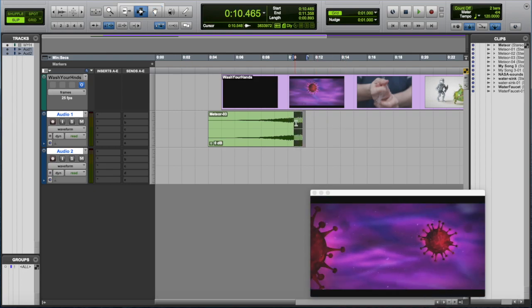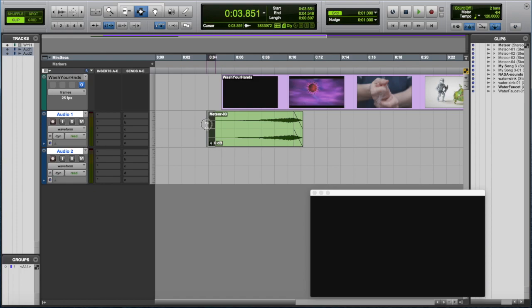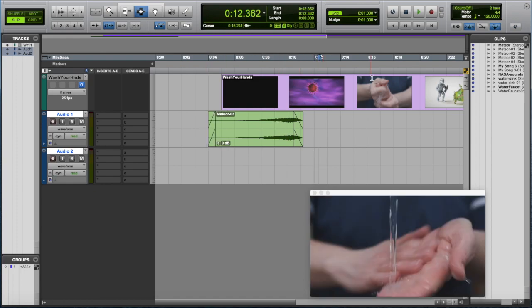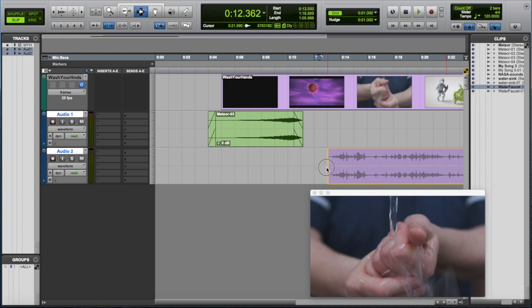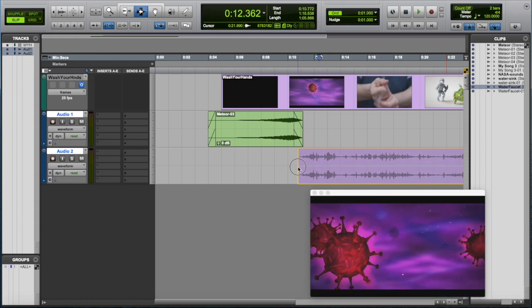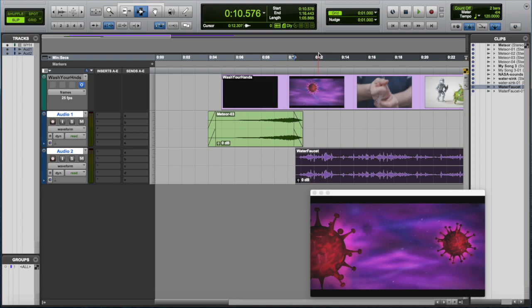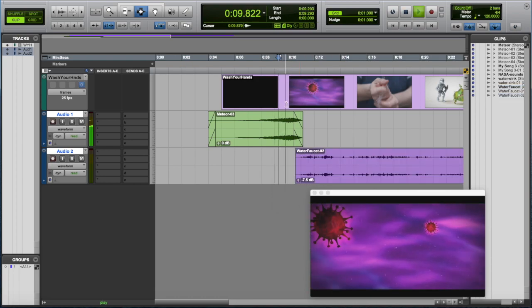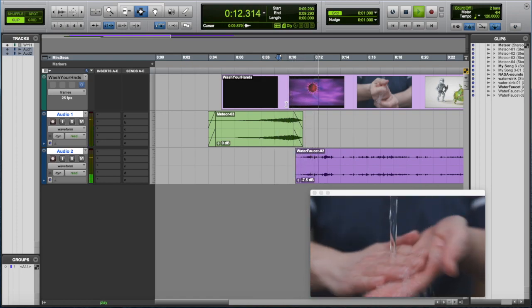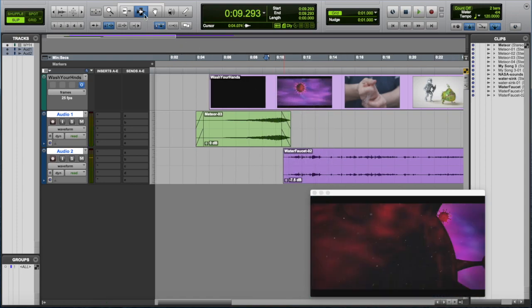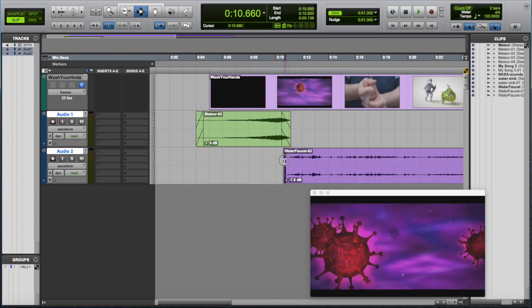All right, and then I'm going to fade it in and out to make it a little better. And then I'm going to have a sound for the hand washing. Again, I'm going to have that start just a little bit before the hand washing video clip starts. Again, that's called the J-cut. I'm going to lower the volume just a little bit here. Okay, that seems to work pretty nicely, and I'll put a little bit of a fade there.